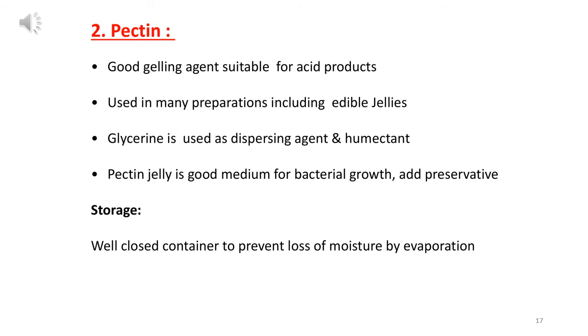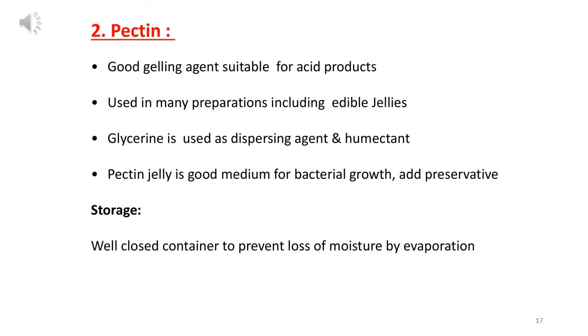Second one is pectin. It's a good gelling agent, mainly used for acid products, used in many preparations including edible jellies. Glycerin is used as a dispersing agent and humectant. Pectin jelly is a good medium for bacterial growth, so we require the addition of a preservative.